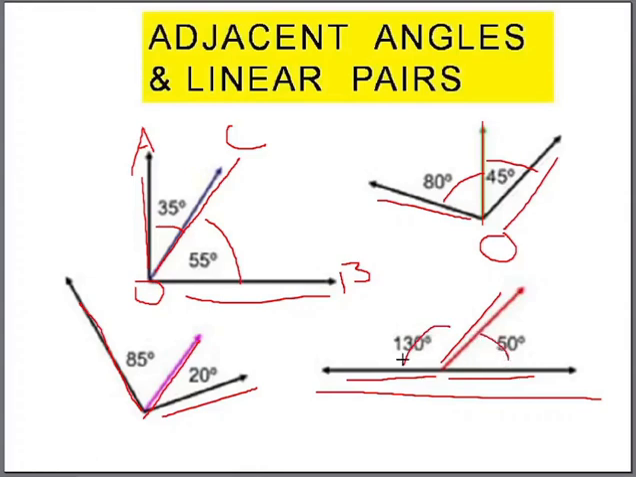So when they are linear pairs, the total would be 180, but when they are not linear pairs, the sum of the adjacent angles would not be 180. Here the total is not 180 because they are adjacent angles but not linear pairs. If you add this, you won't get 180. Here they are adjacent angles as well as linear pairs. So here you get the total 180.